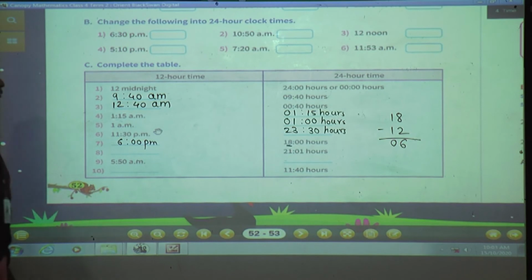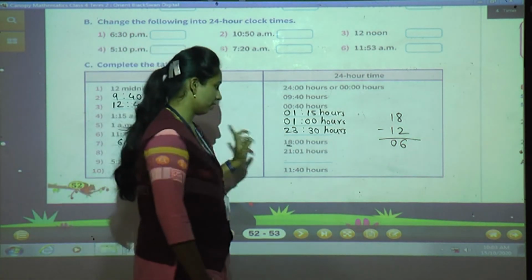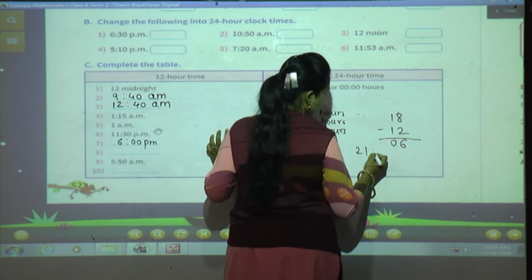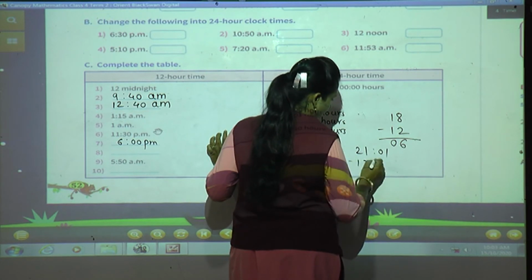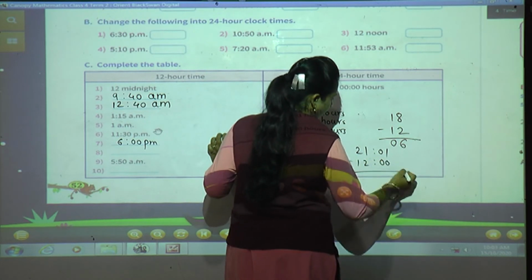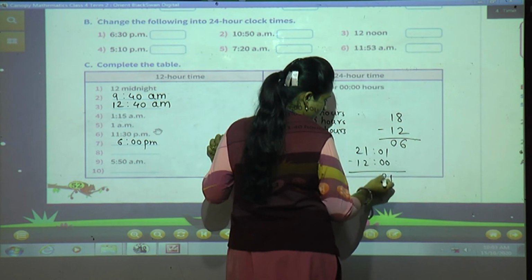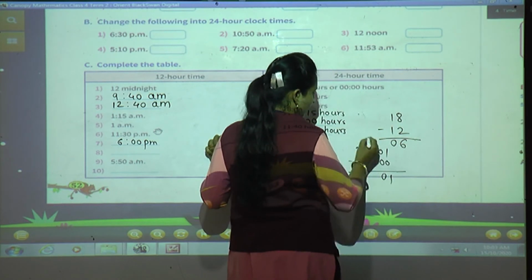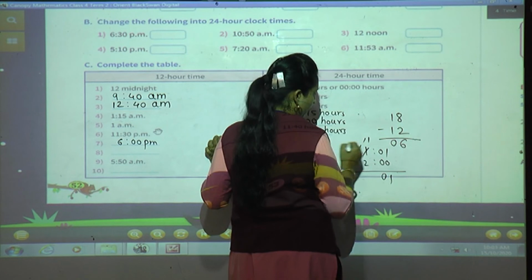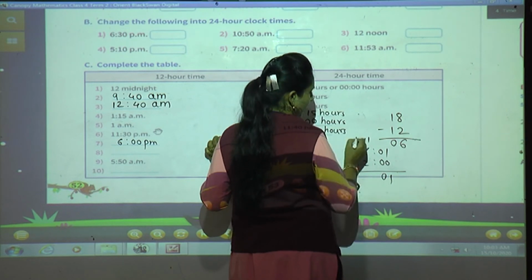isn't it? Now 21:00 hours. So what do you have to do? Subtract 12. Okay, 1 will remain as it is, 0 minus 0, 0. 1 minus 2 we can't. Cut the 1, write as it is, take a borrow from the neighbor, the neighbor is having 2, he will give 1, 1 will remain.